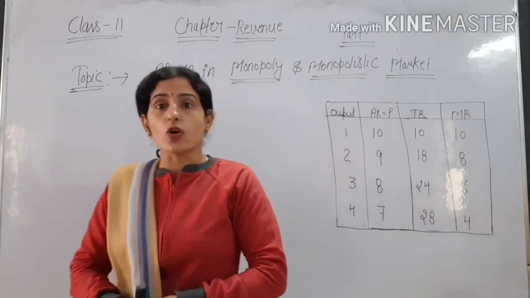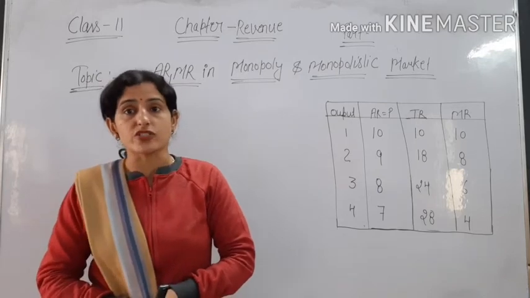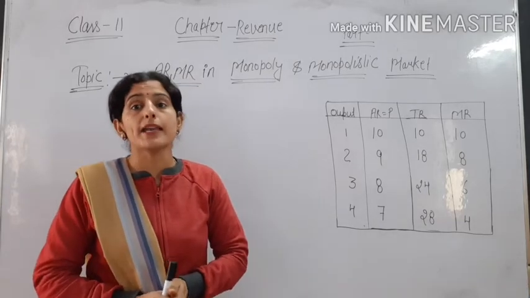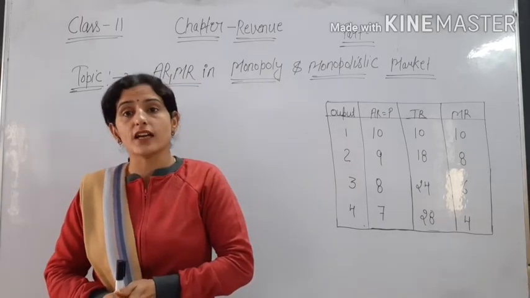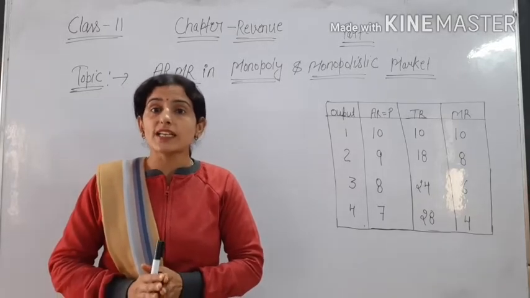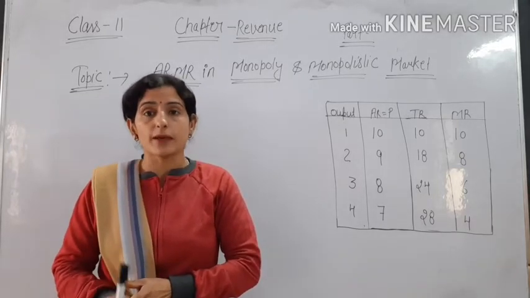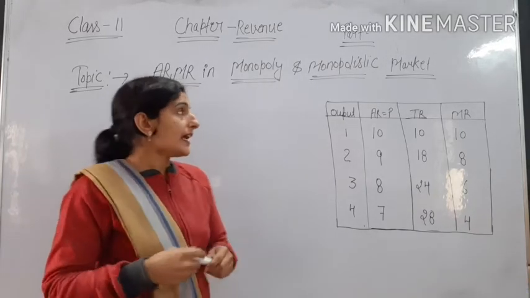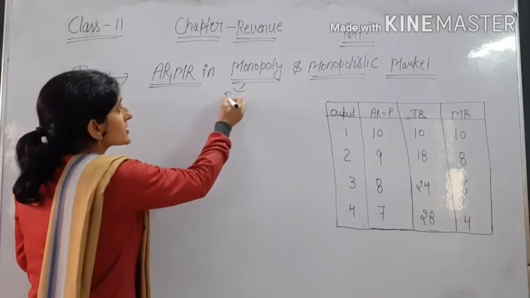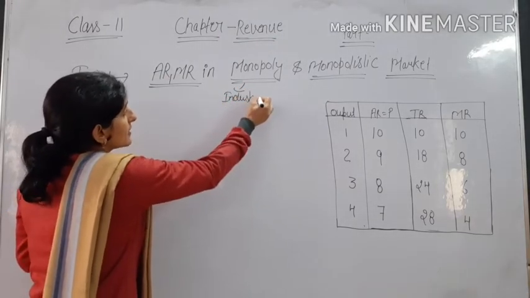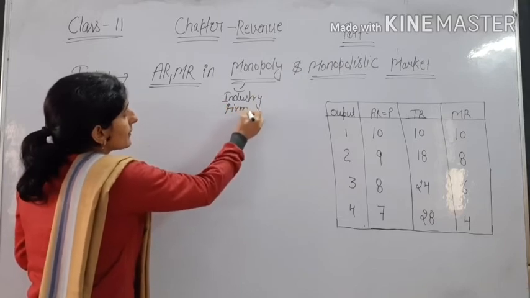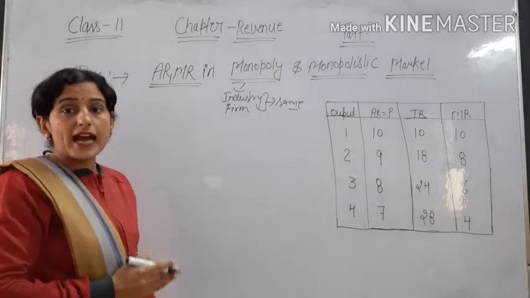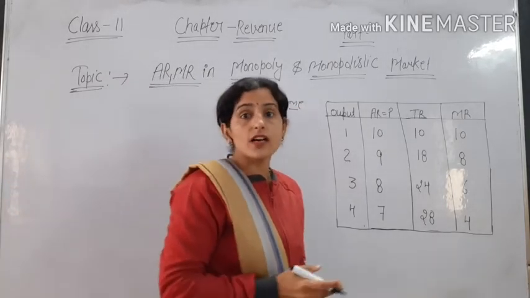But when we talk about monopoly, in monopoly there is only one seller and many buyers in the market. That firm is the only firm in the market, and in monopoly industry and firm have the same meaning. So that firm or industry can decide its price according to cost or output.